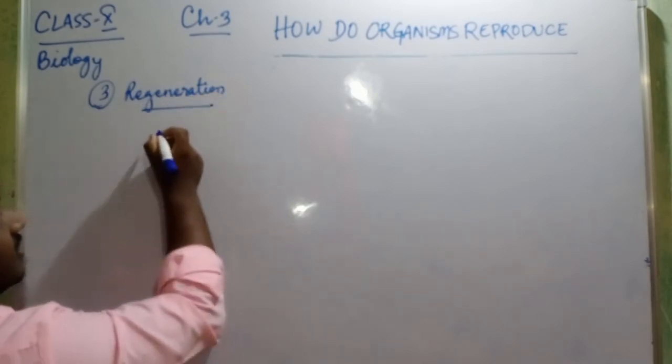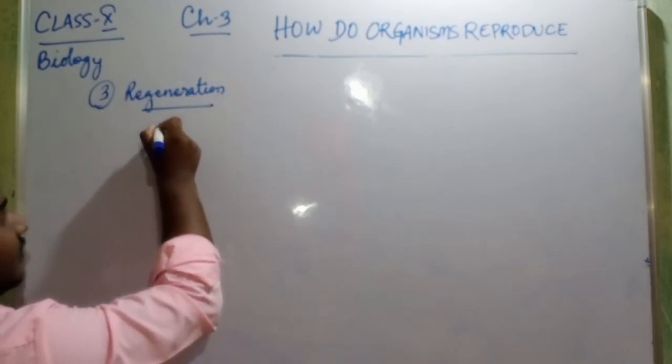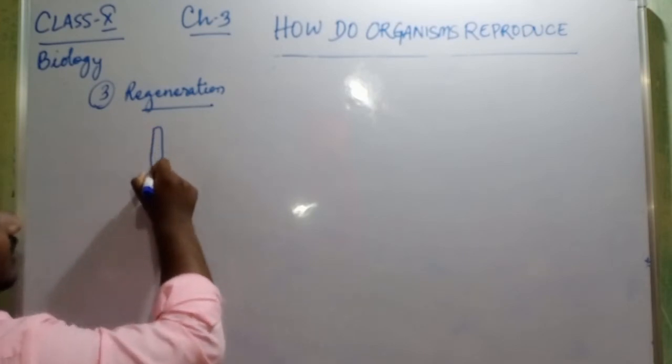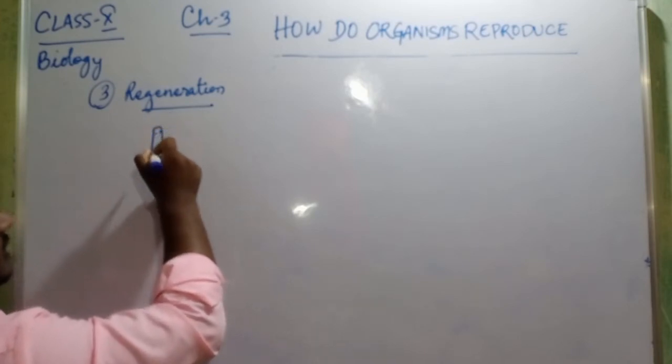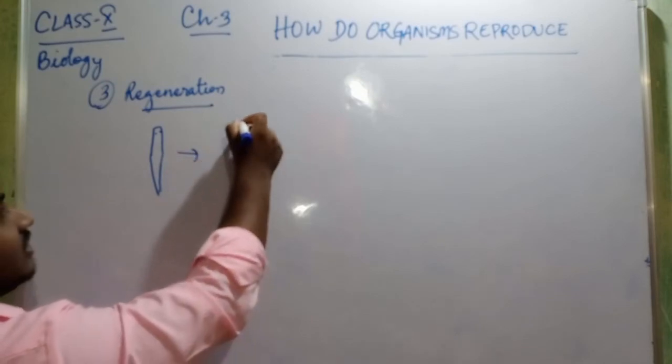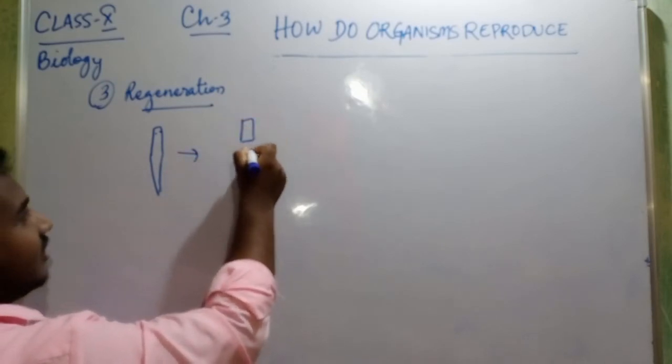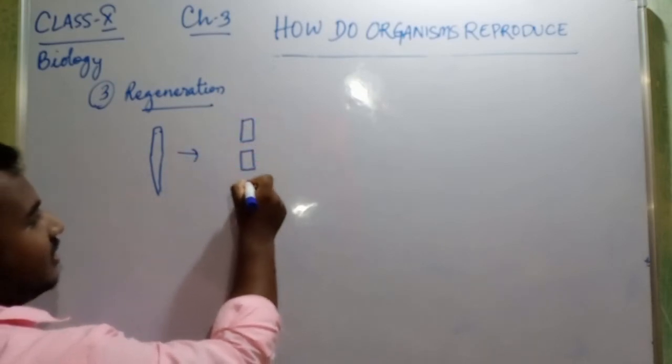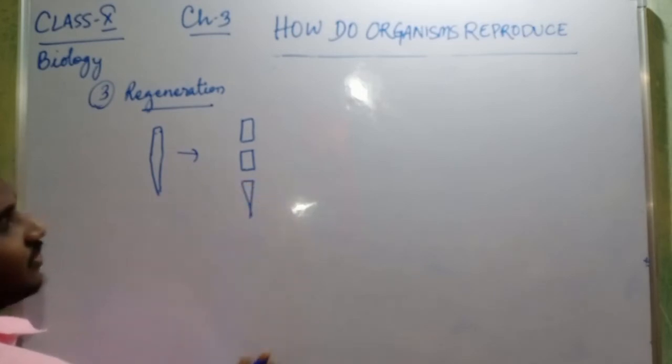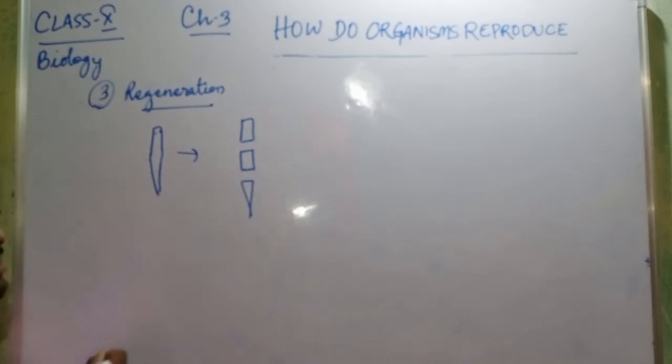Regeneration means, suppose we take a planaria. A planaria is accidentally cut. On cutting, it becomes three parts.